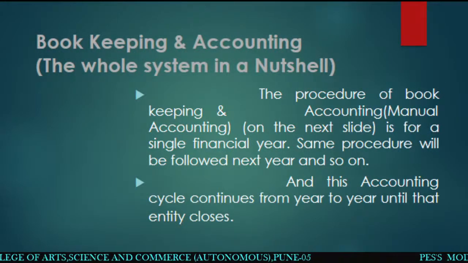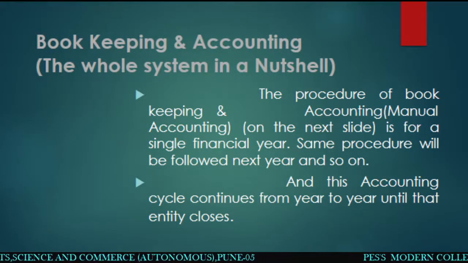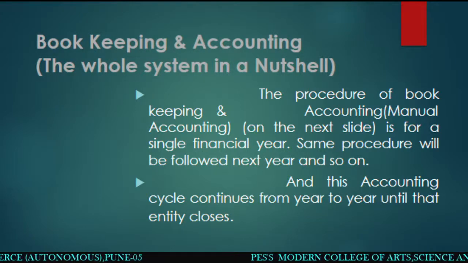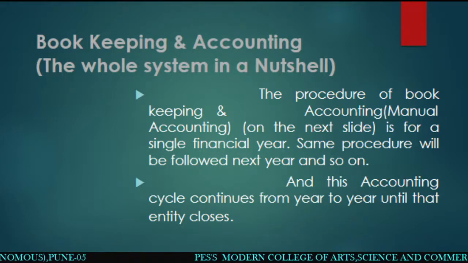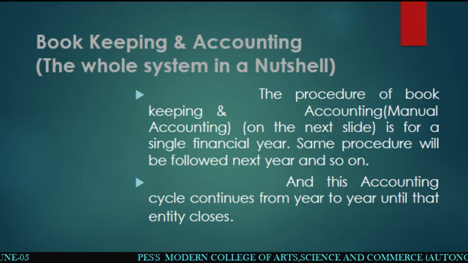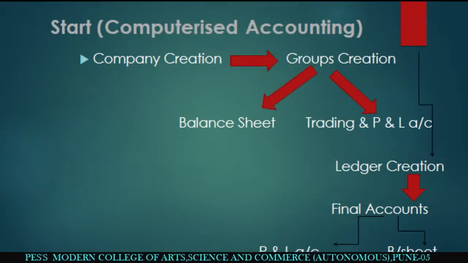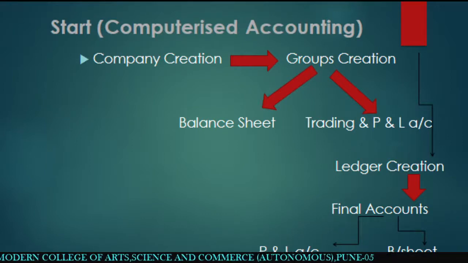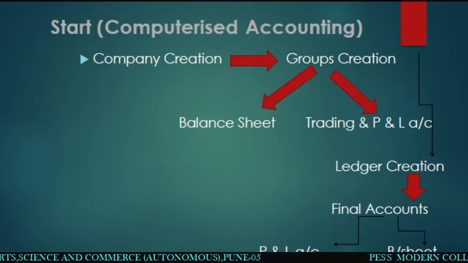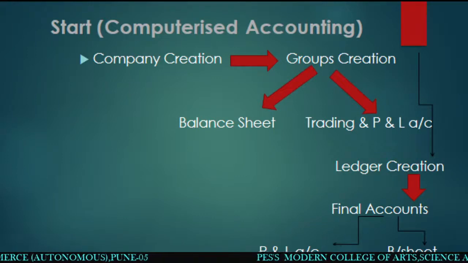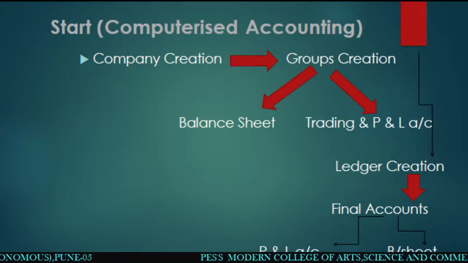Up to this, it was related to manual accounting. Now we are going to see comparatively what procedure we have to follow in computerized accounting. Some steps are there again. You can see here, there is only one software and you want to maintain the books of accounts of various companies, not only one company. In the market there are a number of businesses and companies, so not only for one company are you going to maintain your data. You have to maintain the data for each and every company over there.